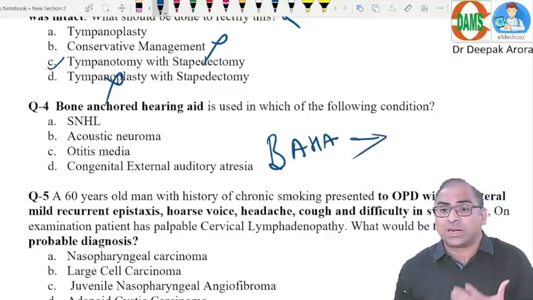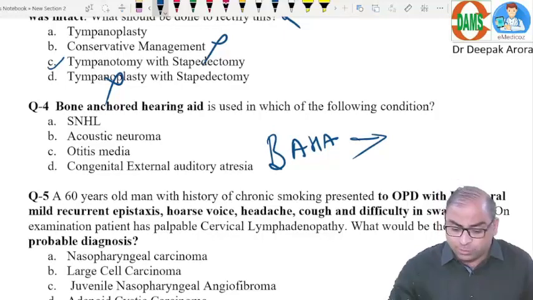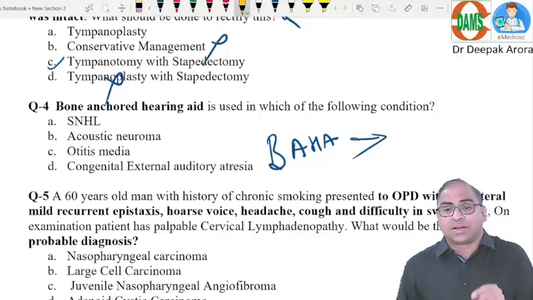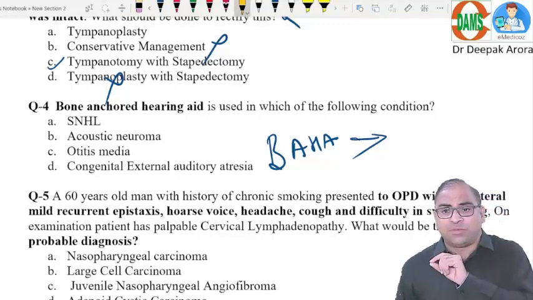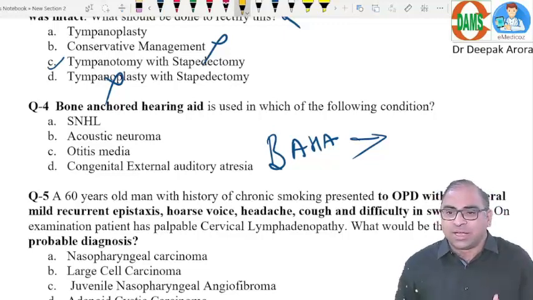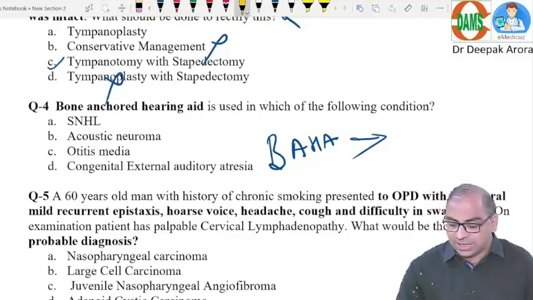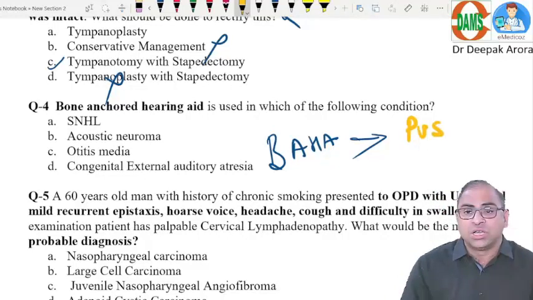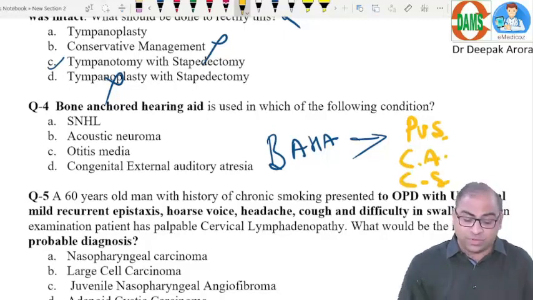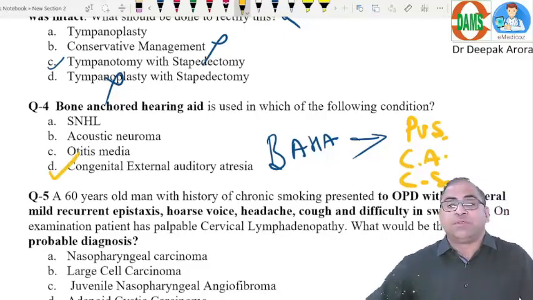Why can't you keep it in the external auditory canal? Why am I not using the ear conduction? Why do I have to take the help of bone conduction? Because my ear conduction is not available, like canal atresia, canal stenosis, pus in the canal. So what are the 3 important indications? Pus in the canal, canal atresia, canal stenosis. And out of these 4 options, option D will be the best choice.